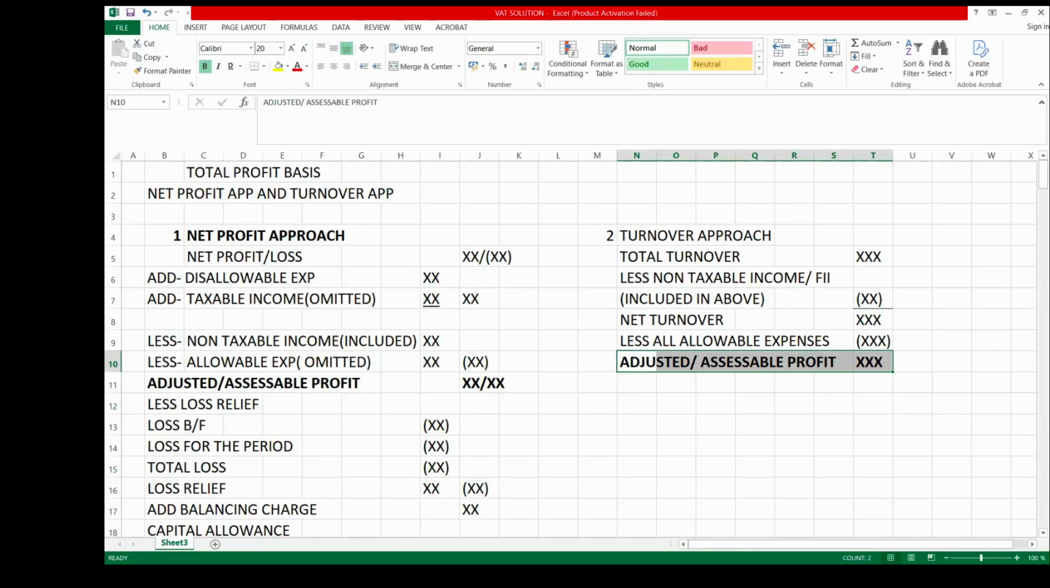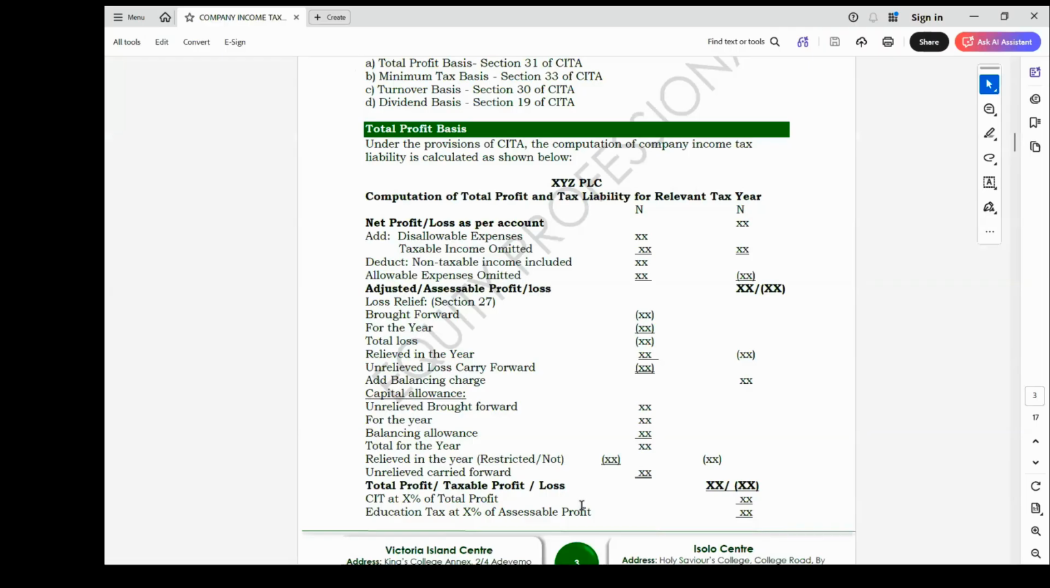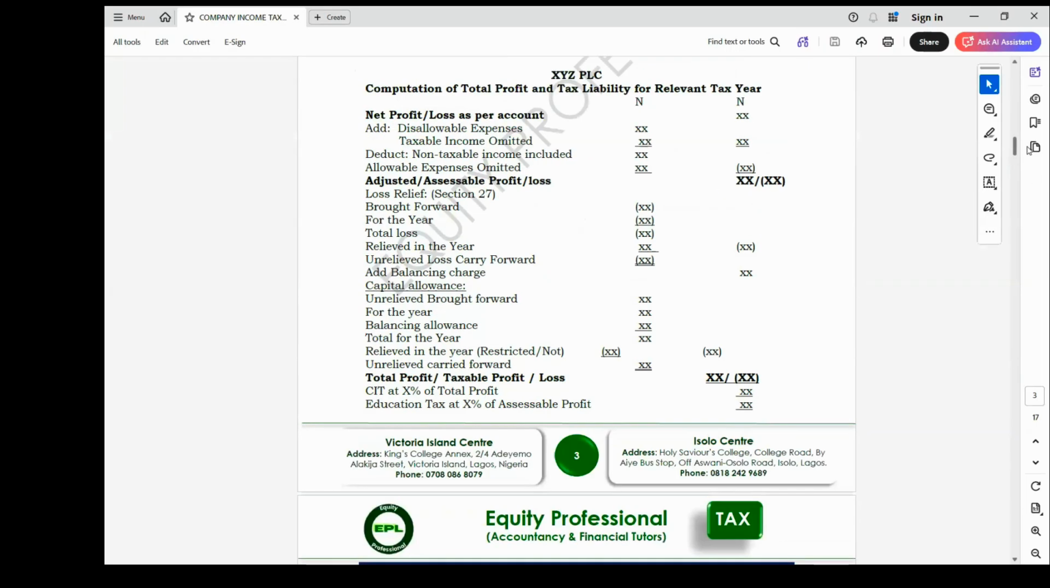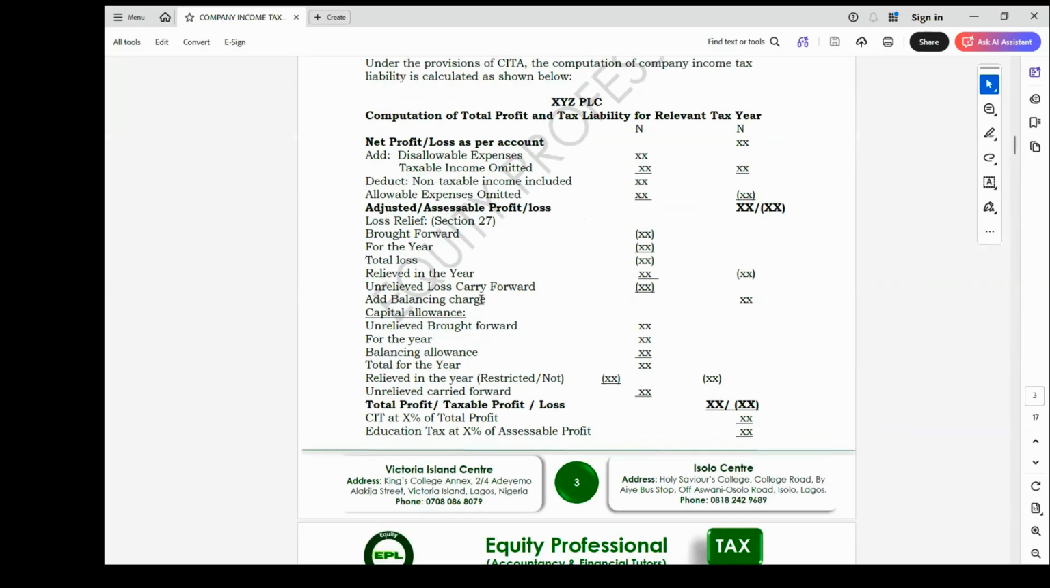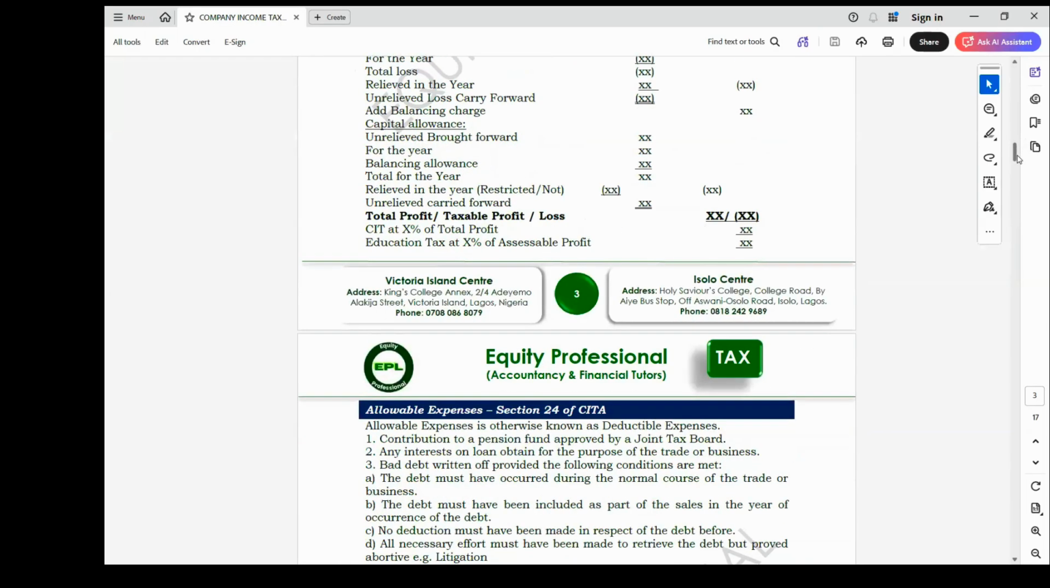So those are the two ways of calculating the tax liability when we are asked to adopt the total profit basis. That is if we are adopting total profit basis, which is what we have here. The analysis I just gave is what you have here under the total profit basis. We only have the one for the net profit. The one for the turnover is not here, which is what I just explained to us.